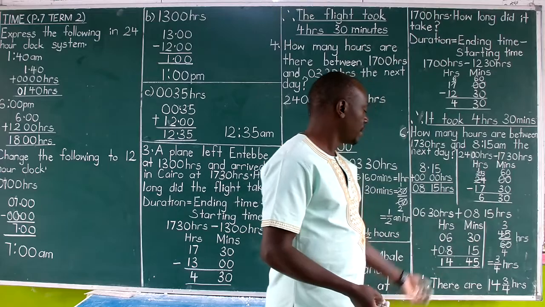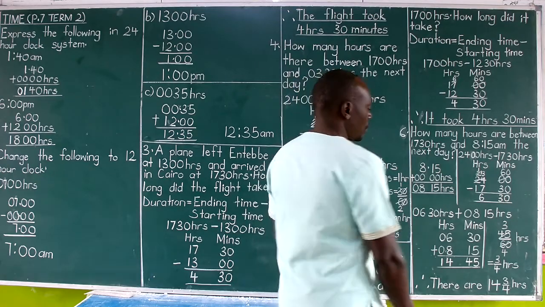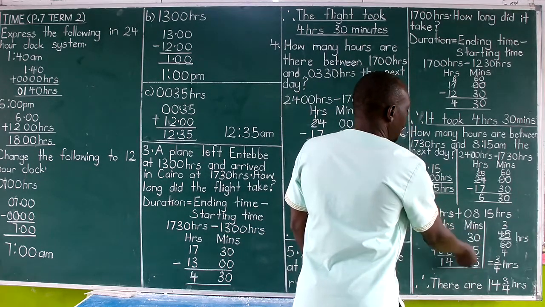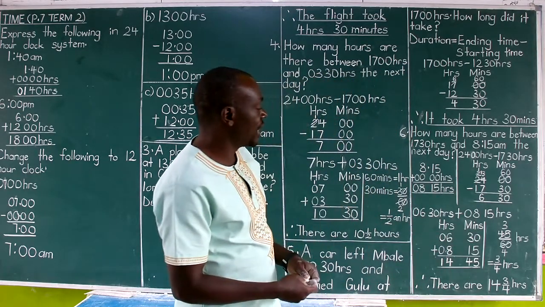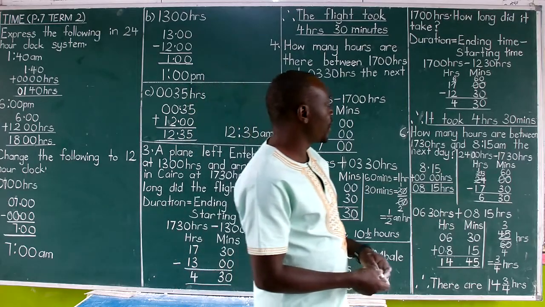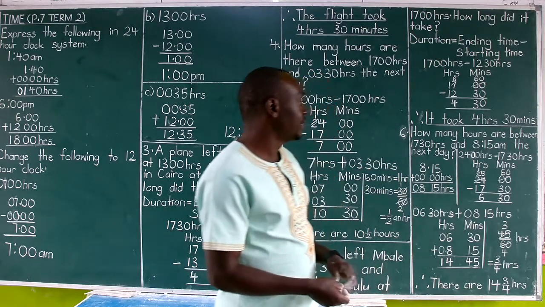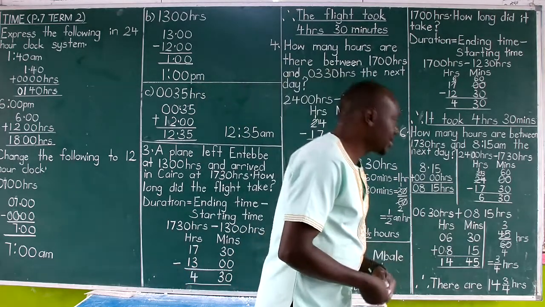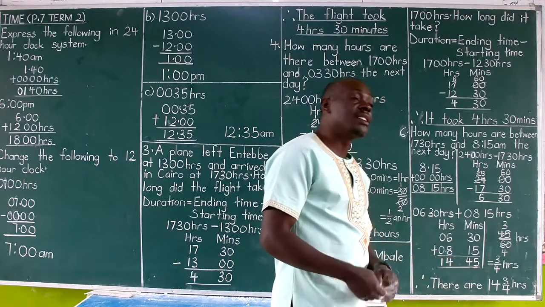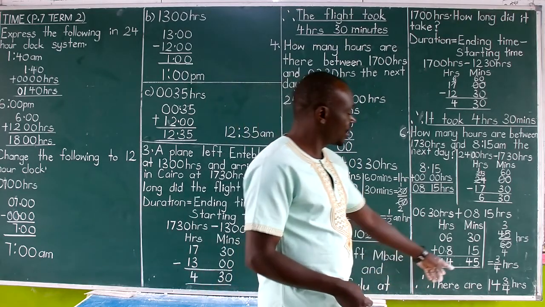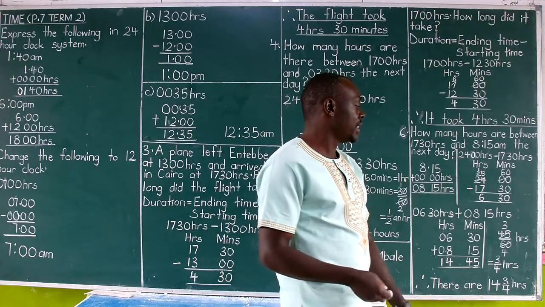So go hours and minutes, that is 6:30 plus 8:15. Add properly and now go. 0 plus 5 is a 5, 3 plus 1 is a 4. And then 6 hours plus 8 hours get 14 hours. So I've got 14 hours and 45 minutes. Let's see whether that is a conclusive answer. Look at the examiner's question. It goes, how many hours? Plus I've got 14 hours and 45 minutes. Then there's a necessity to convert the minutes to hours because the examiner needs the answer only in hours.